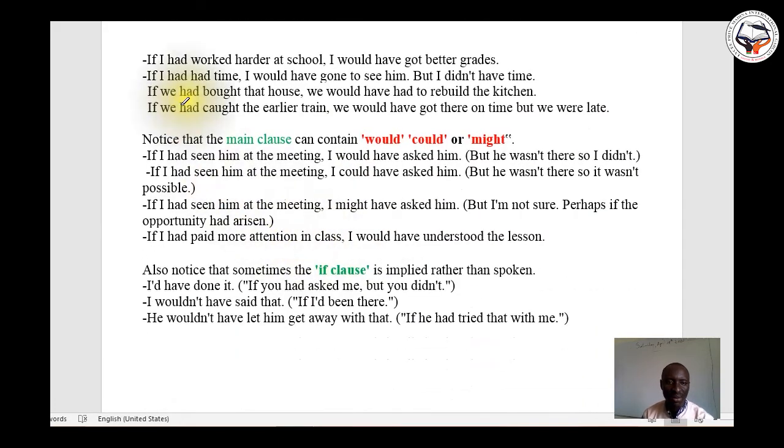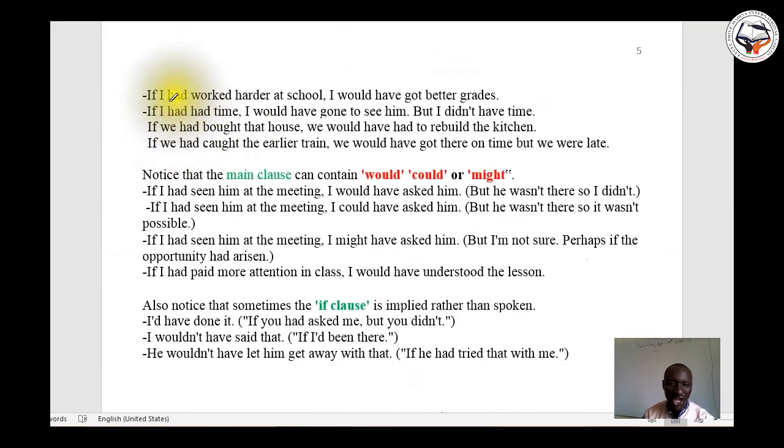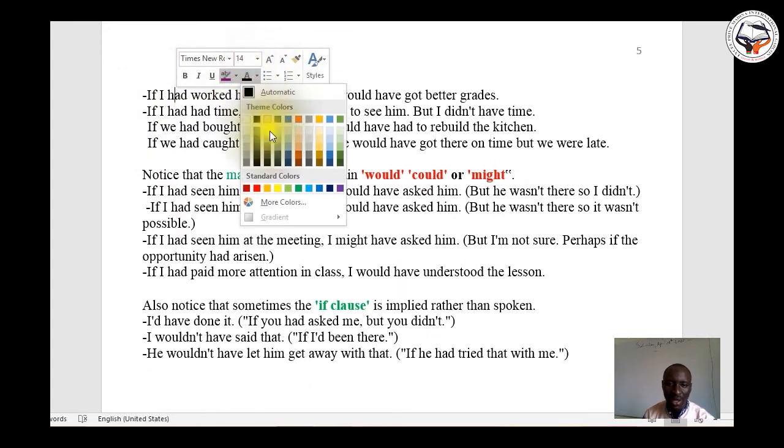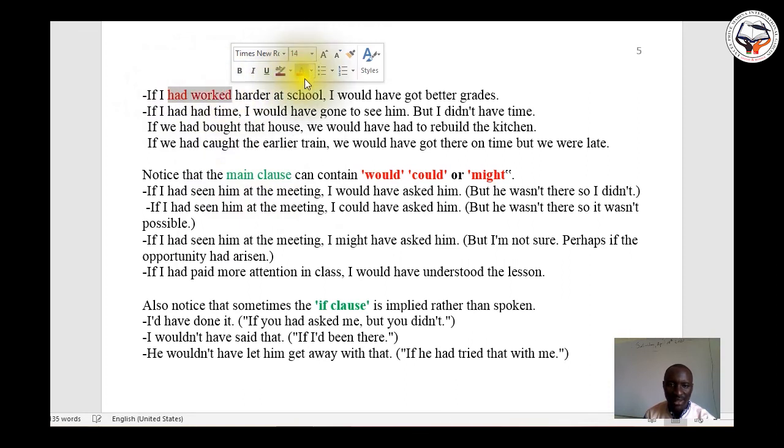Right? Example: if I had worked harder at school. You see, the tense is past perfect. If I had worked harder at school, I would have got better grades.